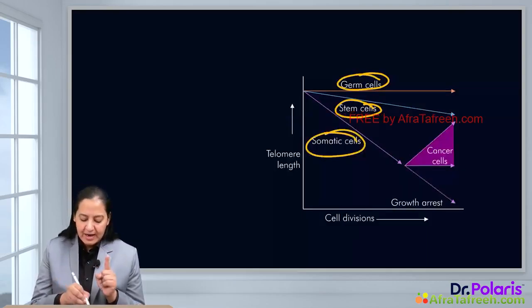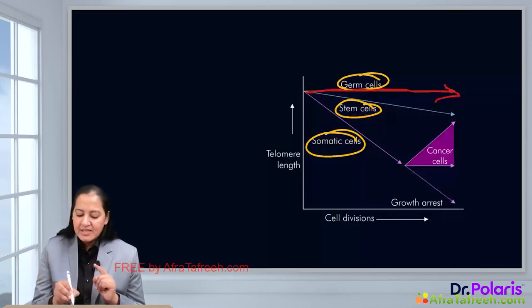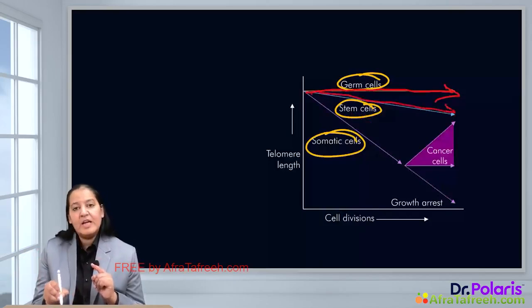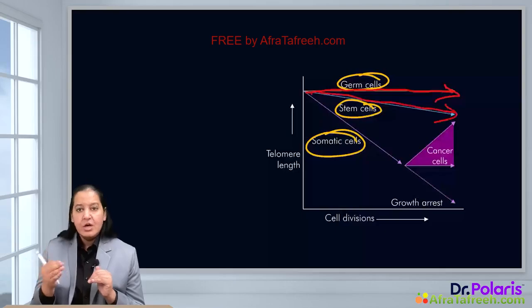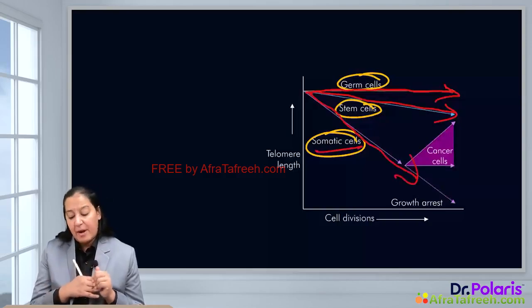You can see the telomere length of the germ cell is always maintained because telomerase is always activated in them. There is no decline of telomerase in germ cells. In stem cells, there is a little bit of decline in telomerase activity with time, with age. So there is a little bit of decline in the length of the telomere. But what about somatic cells? It is declining at a rapid rate.